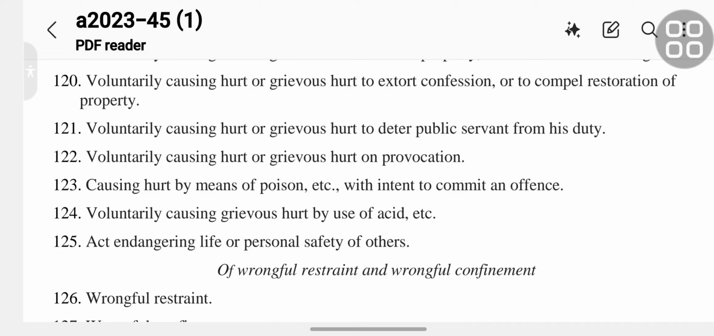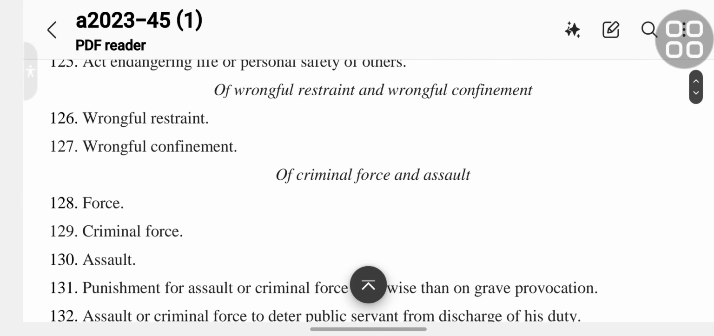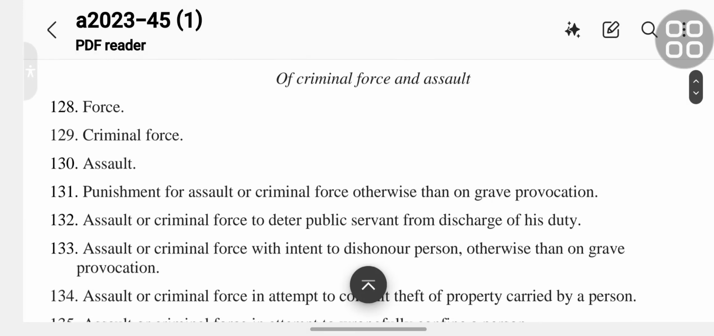125 act endangering life or personal safety of others. Of wrongful restraint and wrongful confinement: 126 wrongful restraint, 127 wrongful confinement. Of criminal force and assault: 128 force.